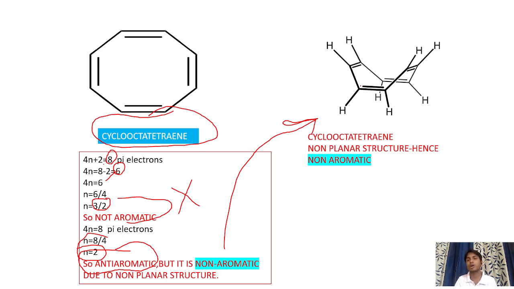cyclooctatetraene. See the compound, see this bond in the y direction, this downside bond is in the x direction. Again, this is in the y direction. So the compound will be present in x and y directions. So it is a non-planar compound. When the compound is non-planar, then it is considered as non-aromatic.